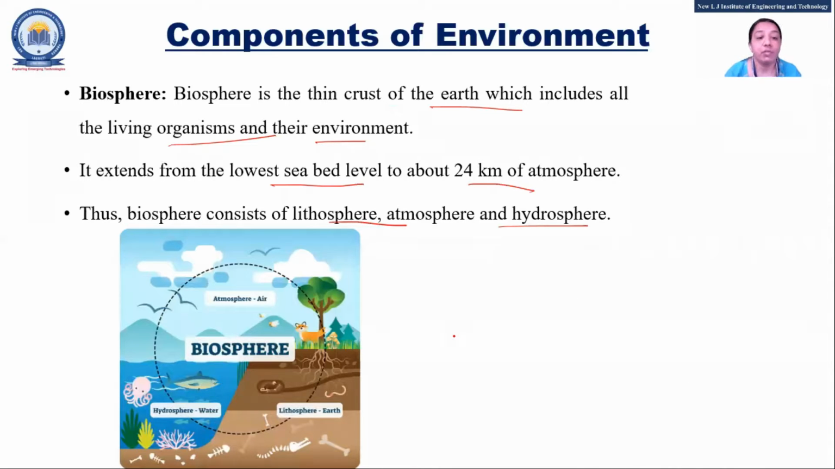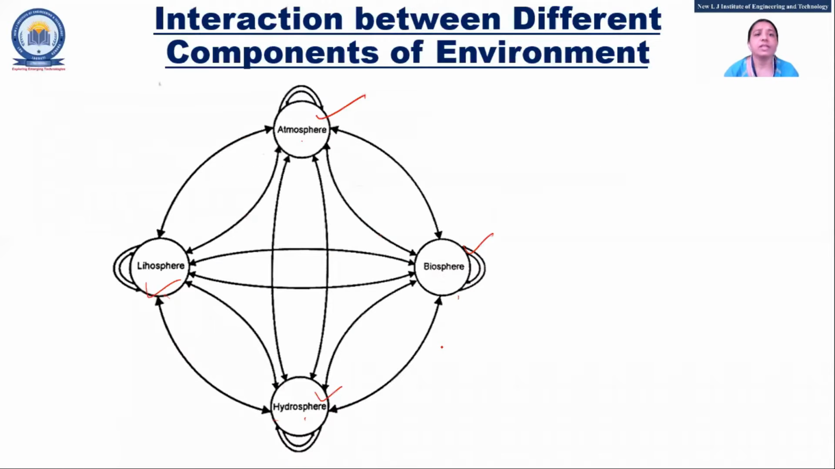Biosphere consists of all the things: lithosphere, atmosphere, and hydrosphere, and from sea level it goes up to 24 kilometers. So these are the components. The next thing is the interconnection between different components. There are four components, and you need to explain the connection between atmosphere, biosphere, lithosphere, and hydrosphere.